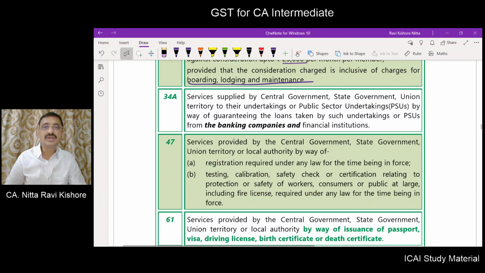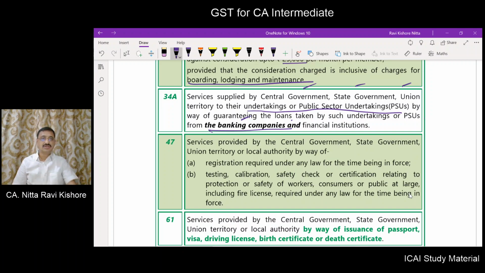Next comes supply of service by central government, state government or union territory. Here you don't have local authority. The service is by way of guaranteeing the loan taken by their undertakings or PSUs from banking companies and financial institutions. So the central government, state government or union territory provides a guarantee for loans taken by their undertakings or public sector undertakings, right?